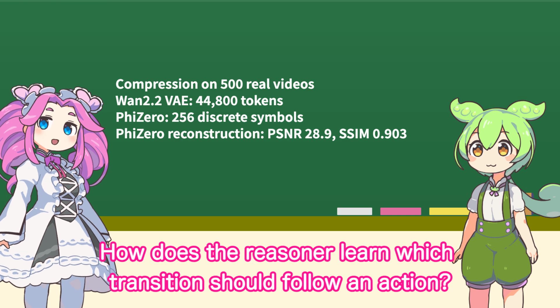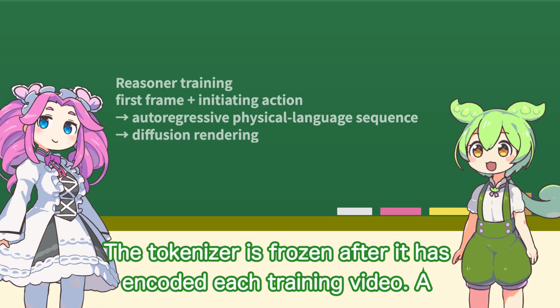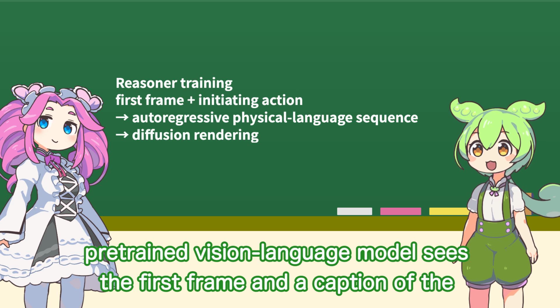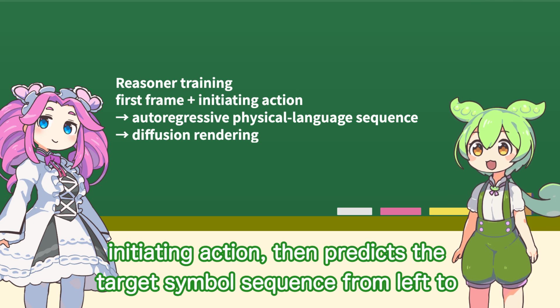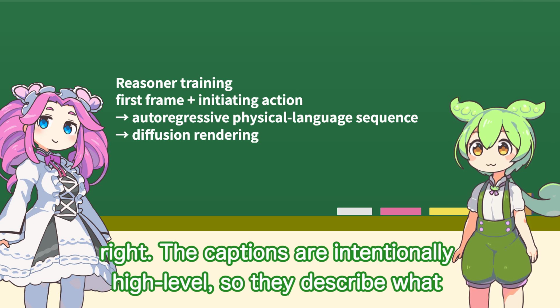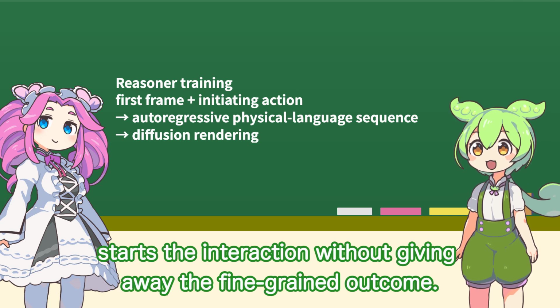How does the reasoner learn which transition should follow an action? The tokenizer is frozen after it has encoded each training video. A pre-trained vision language model sees the first frame and the caption of the initiating action, then predicts the target symbol sequence from left to right. The captions are intentionally high-level, so they describe what starts the interaction without giving away the fine-grained outcome.